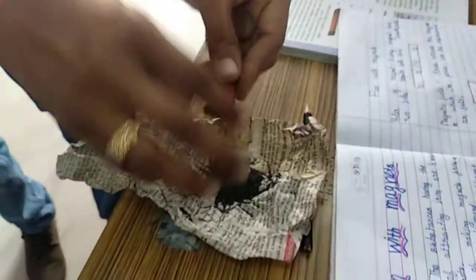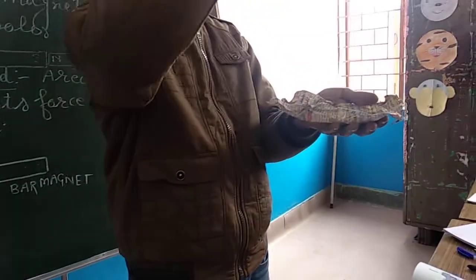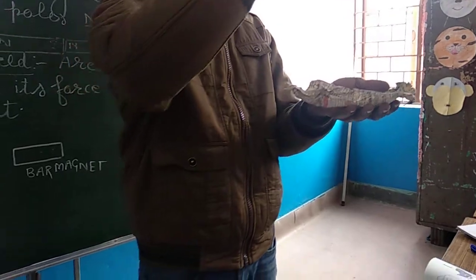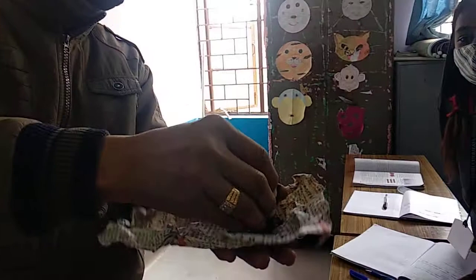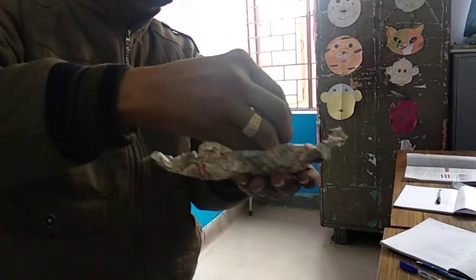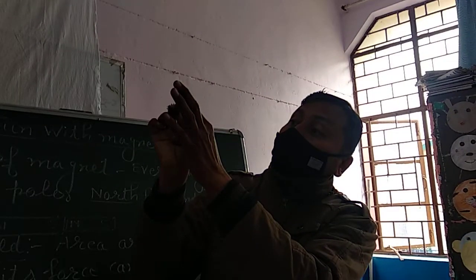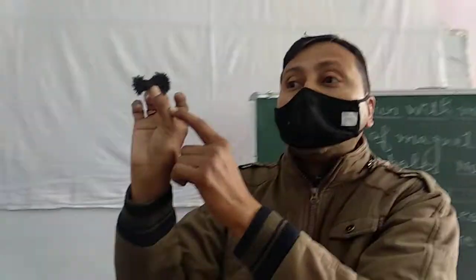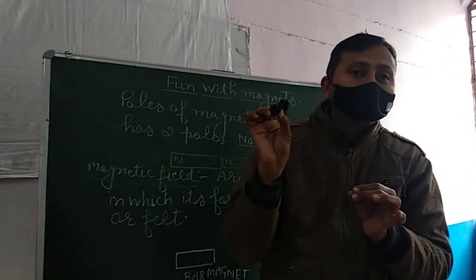I have removed it. I will show it to you. Don't worry. Keep sitting at your seats. I know you are feeling very excited after observing these activities, but in most of the chapters I am showing you these activities. So this is also an NCERT activity. You can see here. Again I am trying to put it here. Is there a change in the pattern? No. Same pattern you can observe. Why? Because these iron filings are attached more at the poles than at the center.